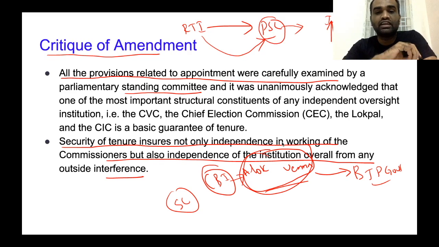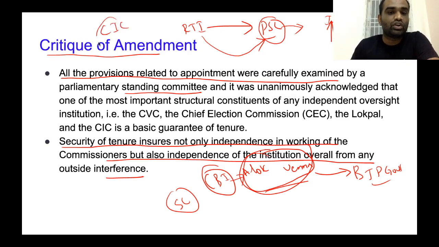Now, what does this show? This shows that as soon as CBI started to question the central government's involvement, they removed this person. So it undermines the institution of CBI itself. Now, subjecting the Chief Information Commission to the same process as CBI threatens the democratic functioning of CIC. Clear? CIC cannot function independently.